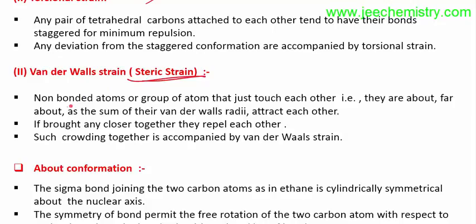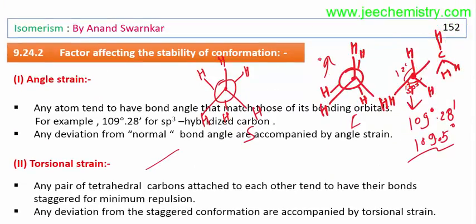Now the definition: non-bonded atoms or groups of atoms just touch each other. They are about as far apart as the sum of their van der Waals radii and attract each other. If brought any closer to each other, they repel each other. This means any groups of atoms in compound C, which I have already shown. This is an H. Now maybe this is an X, and maybe this is a Y. This is a C-X, C-Y bond. Maybe any group.